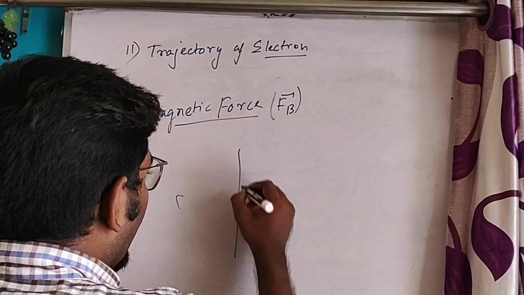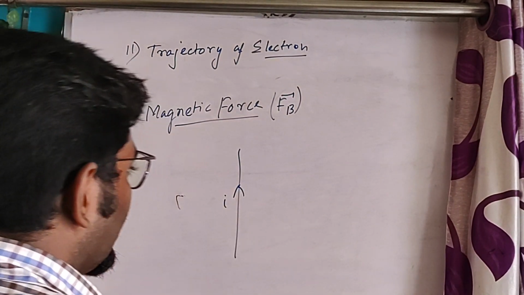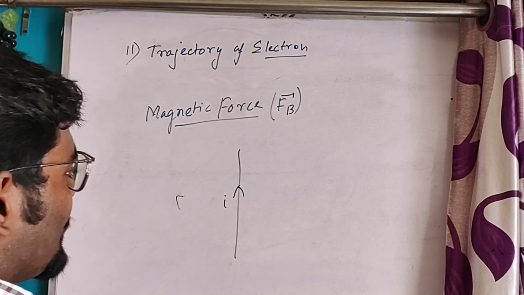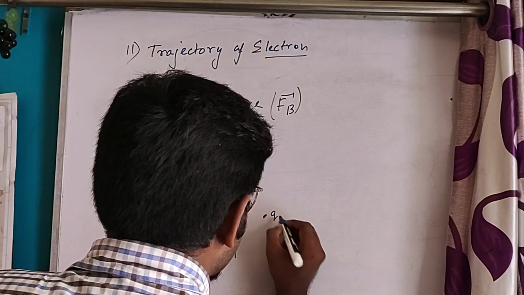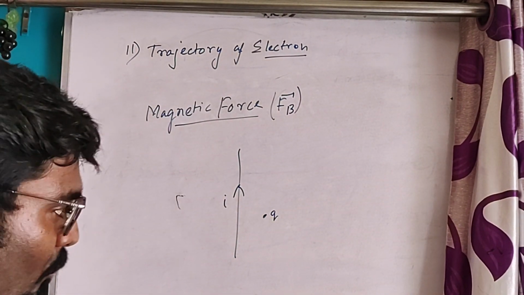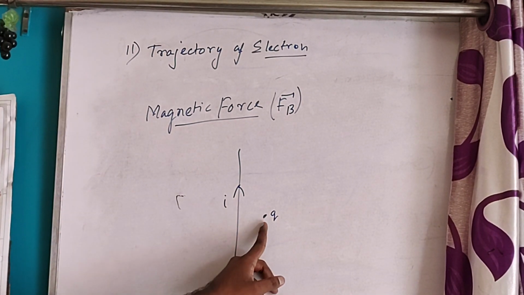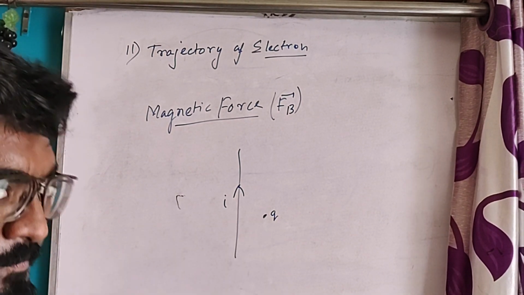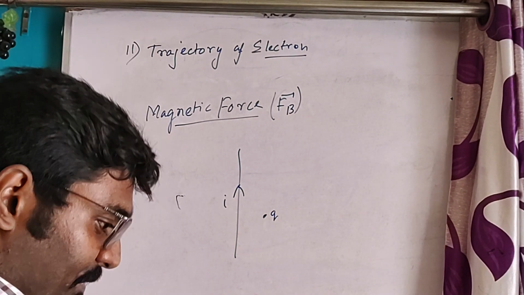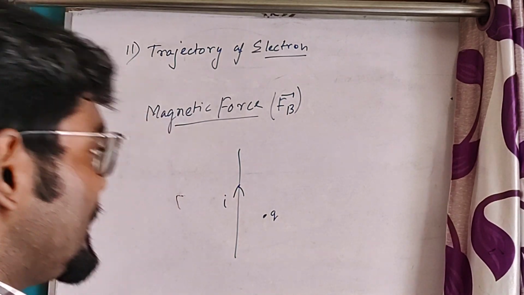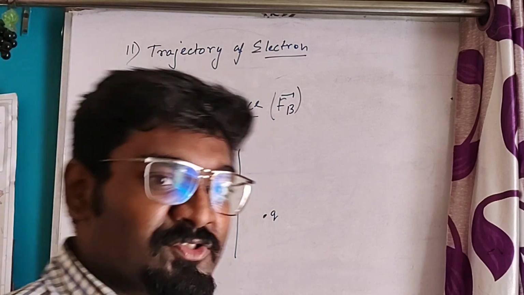A current carrying conductor will produce a magnetic field around it. Now we bring a charge particle here. Suppose the charge particle is Q. Now there are two cases. First case is the charge is stationary, and second case is the charge is in motion, that is, it has a velocity. A current carrying conductor has both magnetic field as well as electric field.